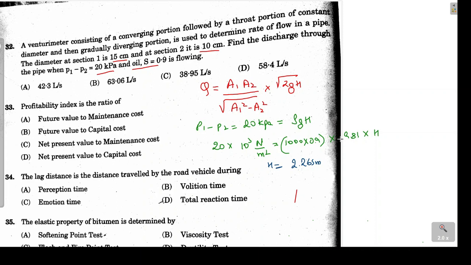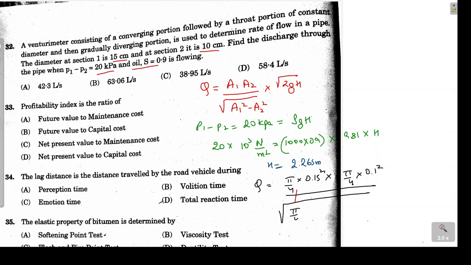Now we can substitute the value of H in the above expression. So now I can write my Q value is equal to pi by 4 into D1 squared, where D1 is the diameter at section 1, which is 15 centimeter. We'll be putting the value in terms of meter, so 0.15 squared. This is the area at section 1. Then the area at section 2 is pi by 4 into 0.1 squared, whole divided by under root of A1 square minus A2 square.